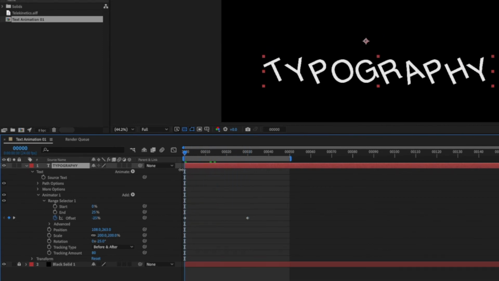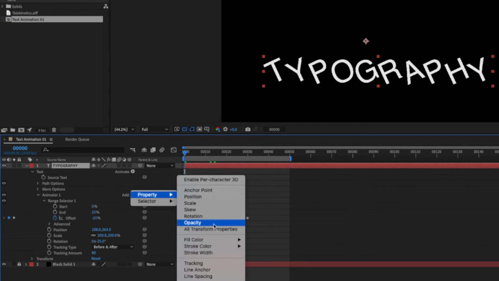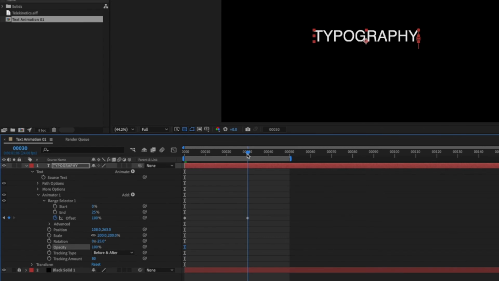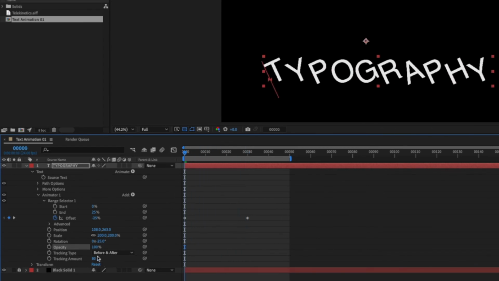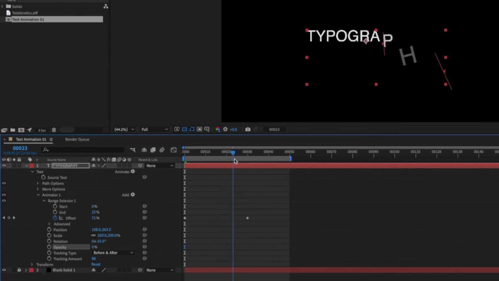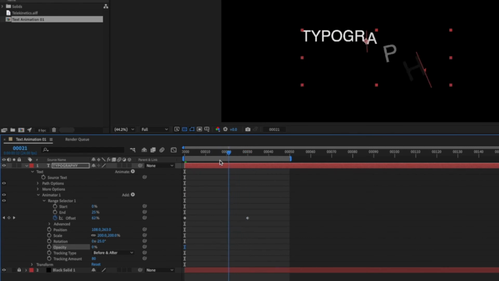The last thing that I want to add in this animator is going to be a property called the opacity. So the opacity, once again, right now is 100. So it goes from 100 to 100, meaning that there is no animation. So I need to change that to something. So I'm going to change it, let's say, to 0. So it's completely transparent. And then you can see that those letters are showing up little by little, one after the other.